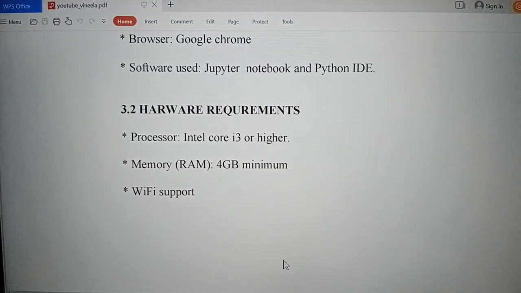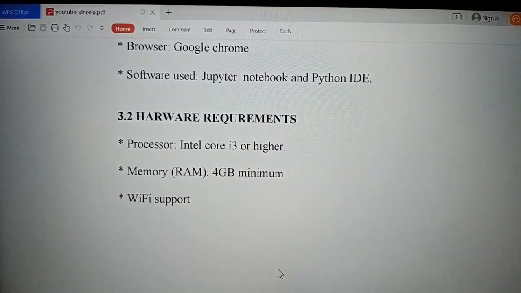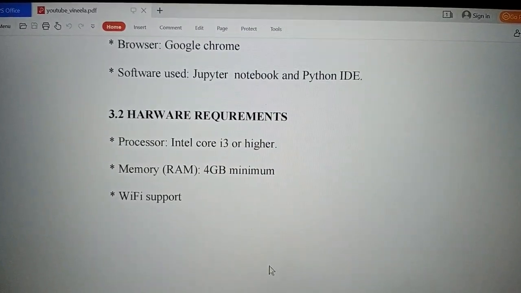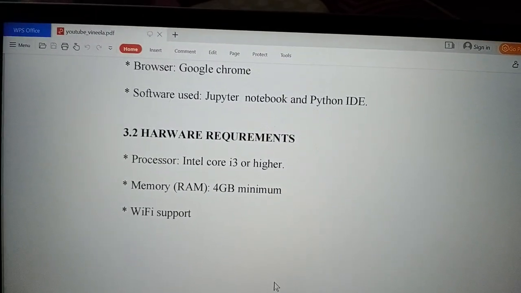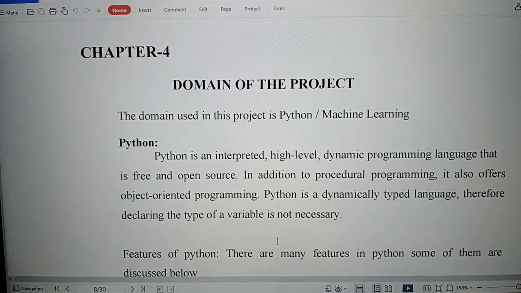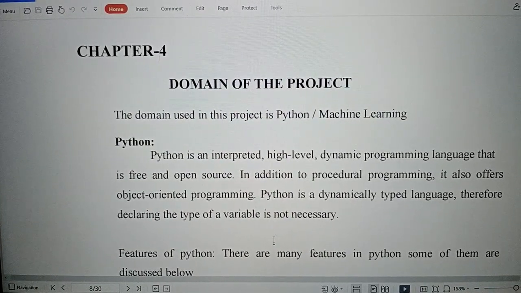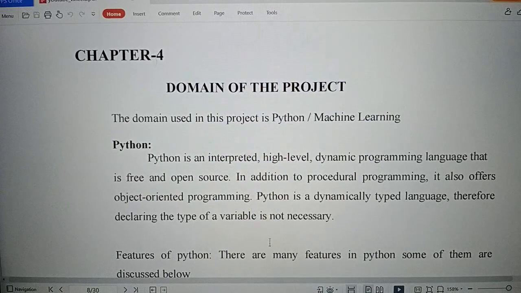Hardware requirements are processors Intel Core i3 or higher, memory RAM of 4 GB minimum, Wi-Fi support is a must. Next is the domain of the project. The domain used in this project is Python or machine learning.